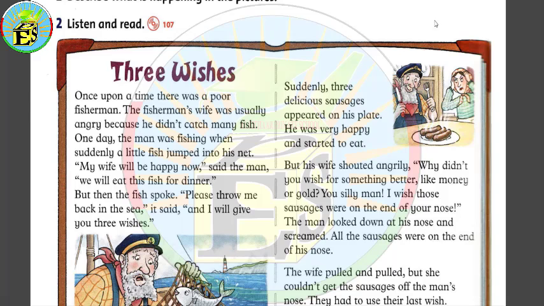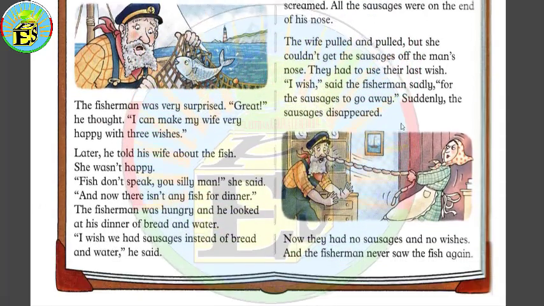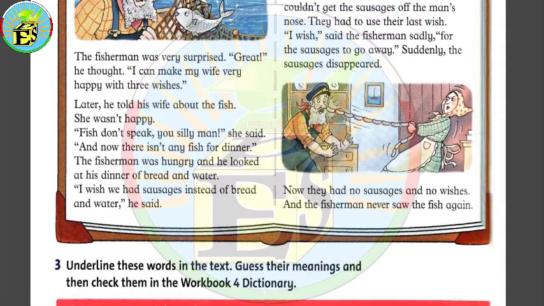She seems to be angry and she's looking at the sausages in a weird way. The last picture that we have in this story is this one right here, and we can see the fisherman, and this woman is his wife, and she's pulling some sausages out of his nose.